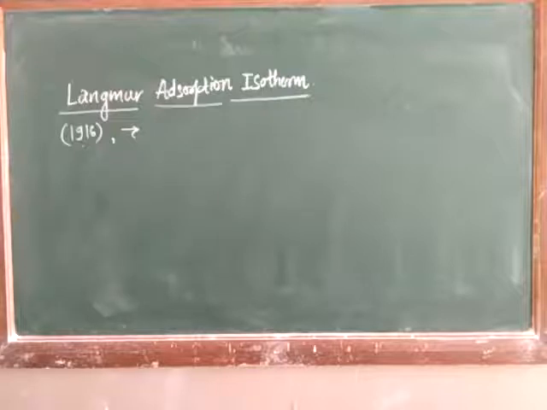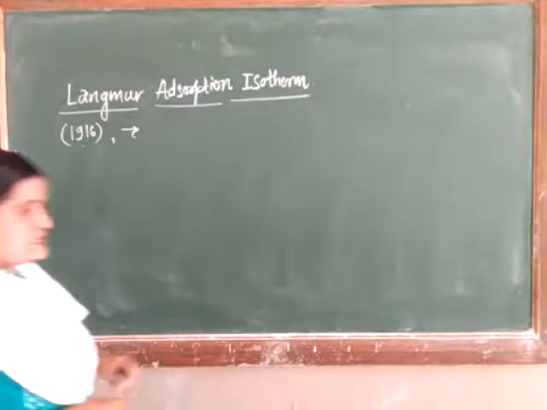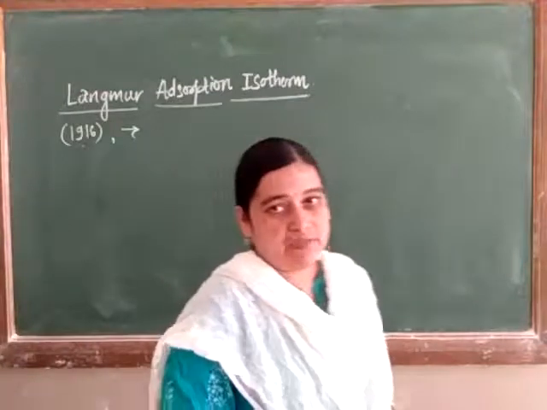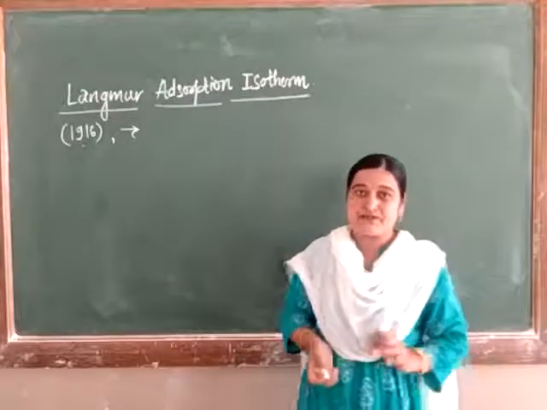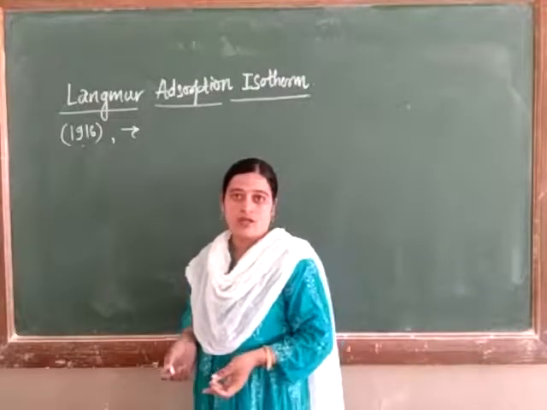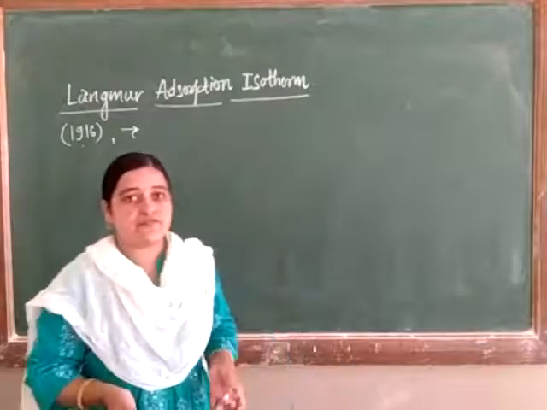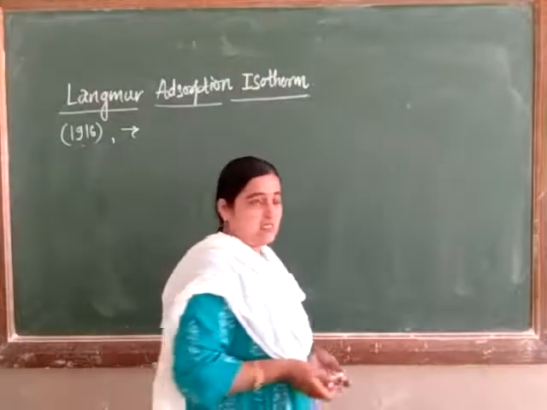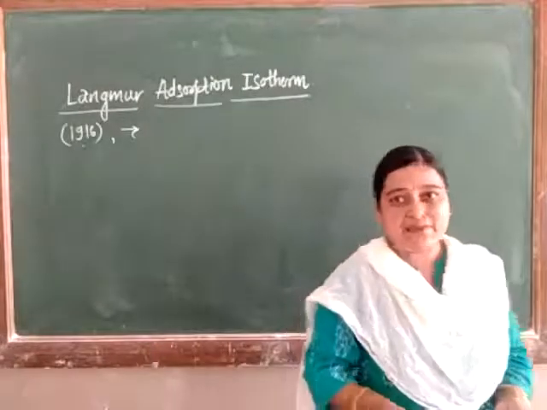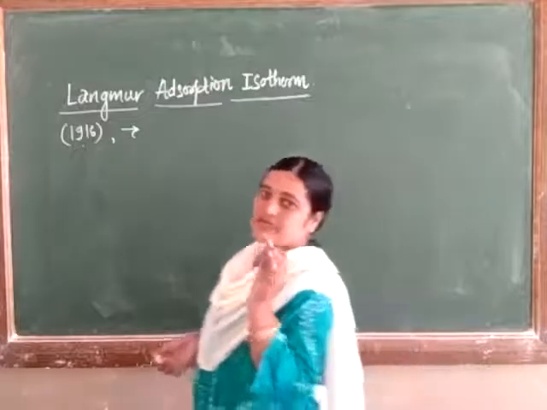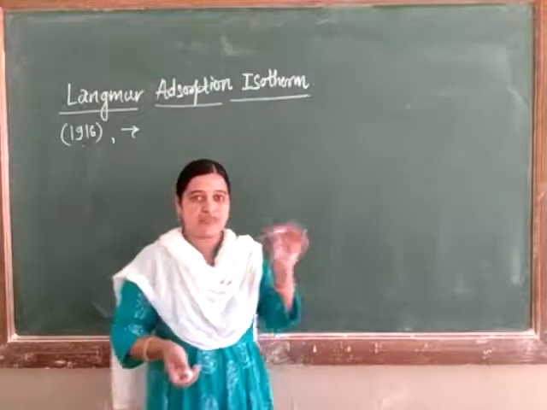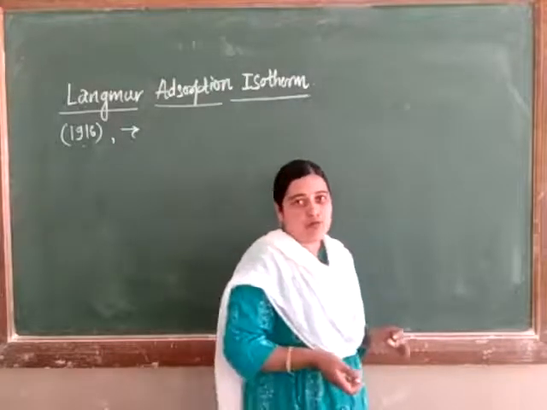Today we are going to deal with the next part of our topic in surface chemistry. We have already seen the meaning of adsorption, the difference between absorption and adsorption, and the difference between physical adsorption and chemical adsorption. After that we saw the types of adsorption isotherm. Isotherm means that when you keep the temperature constant, the pressure is variable, along with x upon m.